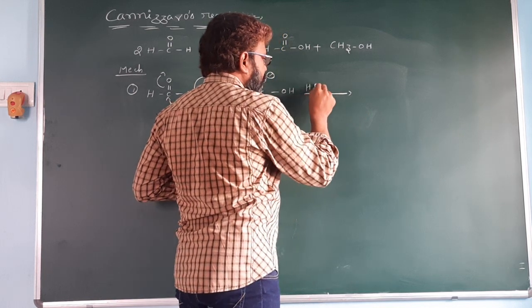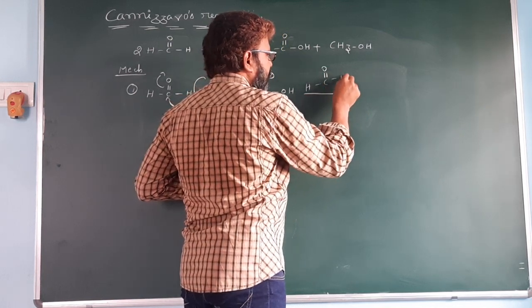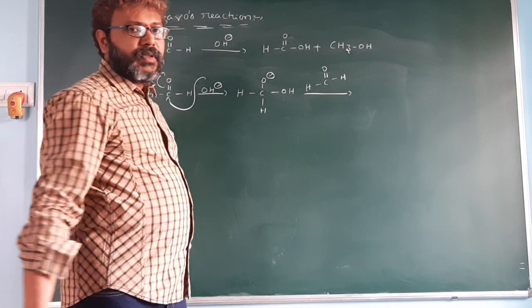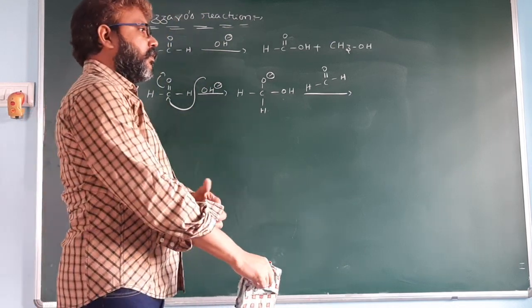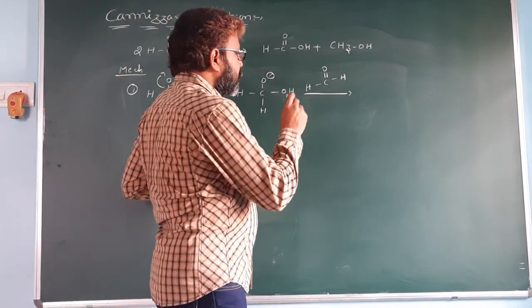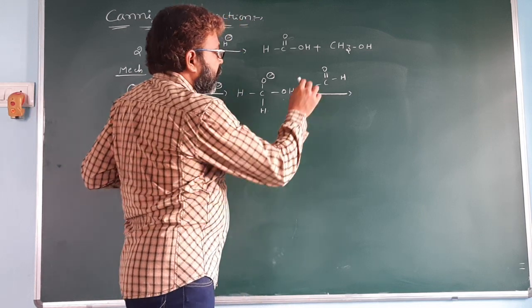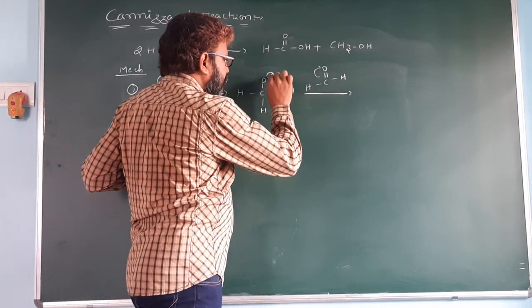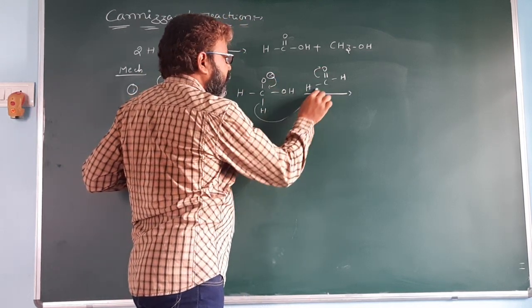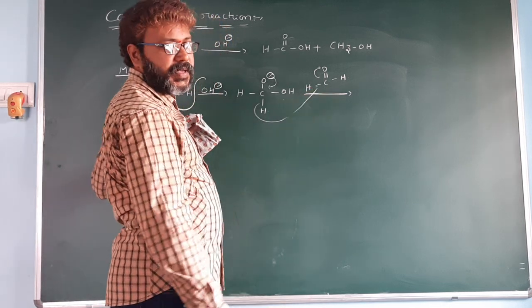It reacts with another mole of formaldehyde. There are two possibilities. When this pi bond electron shifts here and the lone pair of electrons shifts here, hydride shift takes place.